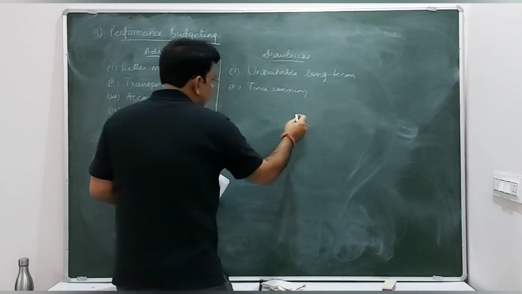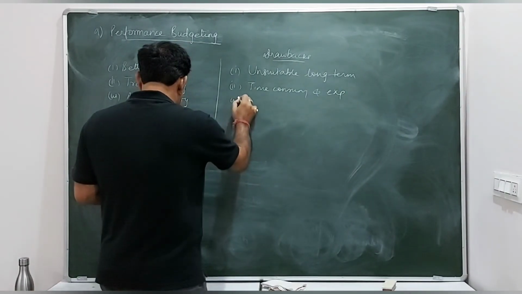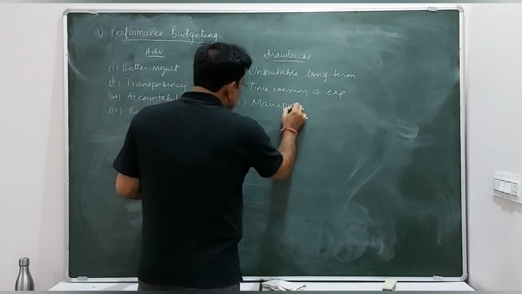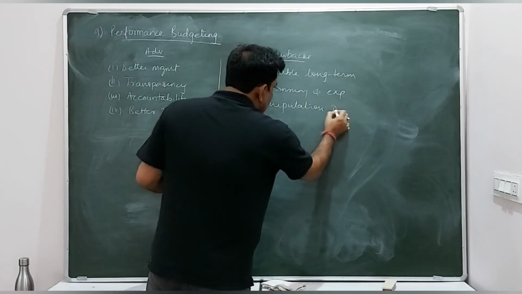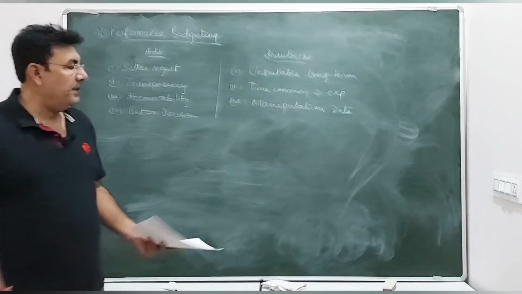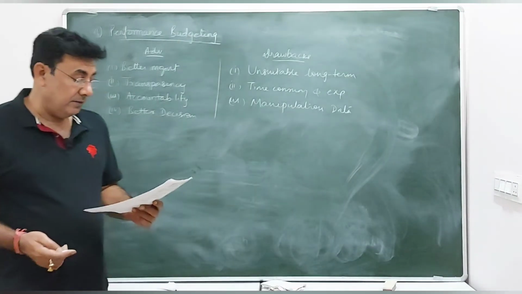So this is common, in fact, time consuming and expensive is common in all the drawbacks. And there may be manipulation of data. This is one drawback, because the employees can manipulate the data. So आपने देखा होगा salesman when they are given the targets, तो manipulate करते हैं वो लोग.